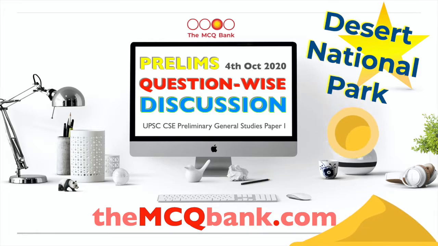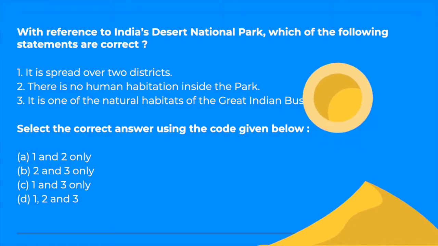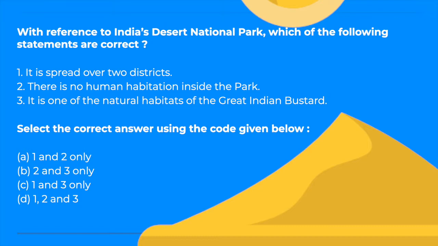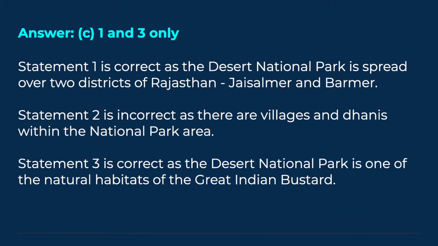So let's get started. With reference to India's Desert National Park, which of the following statements are correct? 1. It is spread over 2 districts. 2. There is no human habitation inside the park. 3. It is one of the natural habitats of the Great Indian Bustard. And the answer is C, 1 and 3 only.